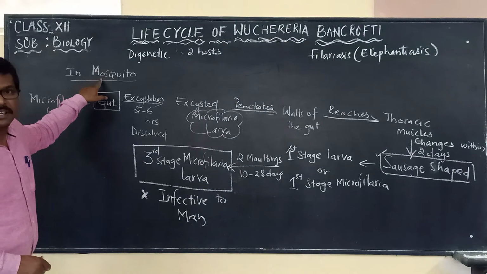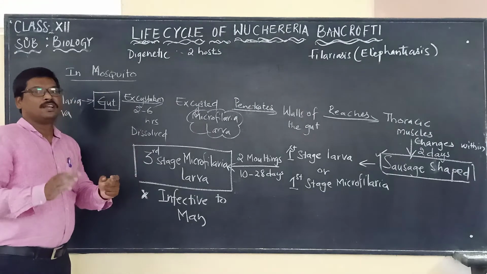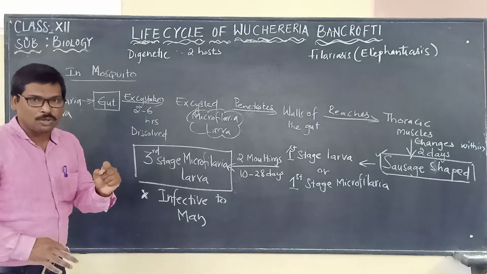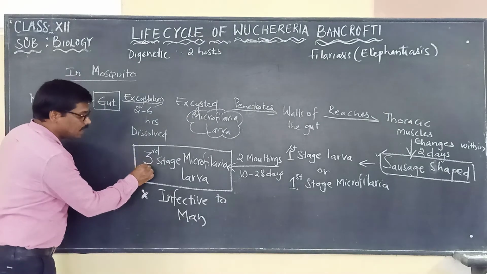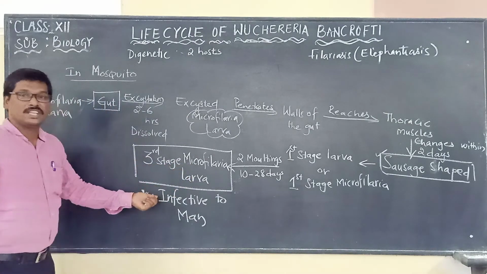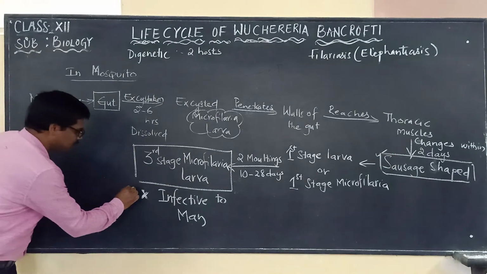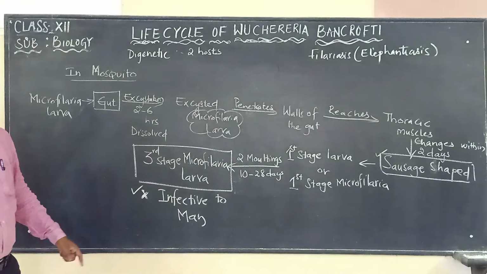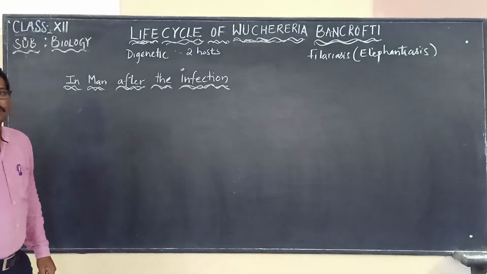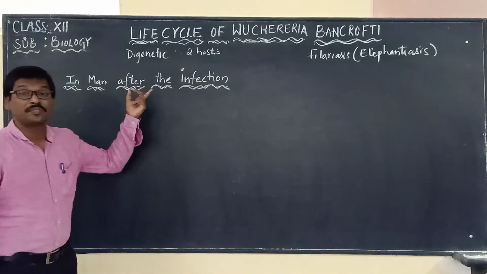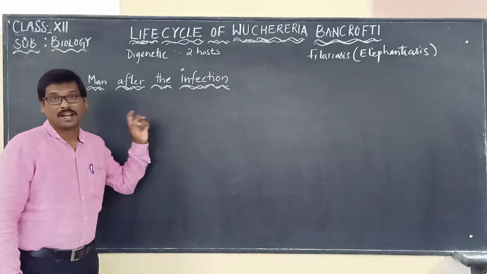And we have to remember now the mosquito is carrying the third stage microfilaria larva which is infective to man. Okay, we have to remember this. So what happens in the man after the infection?